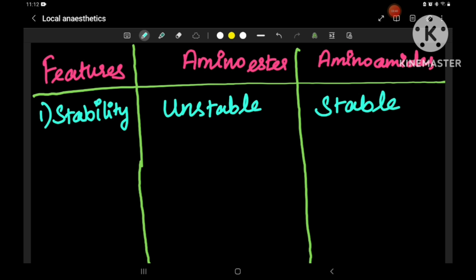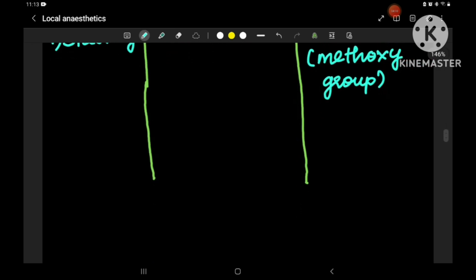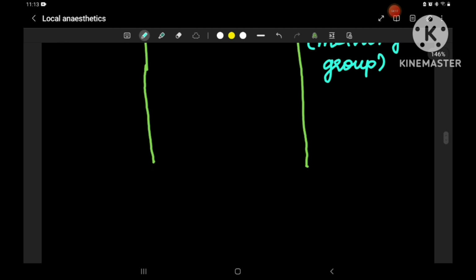And why they are more stable is because of the presence of methoxy group. Because of the presence of methoxy group, these amino amides are more stable. So this is the first point: amino esters are relatively unstable in solution, whereas amino amides are relatively stable because of the presence of methoxy group. So let's go to the second point, which is metabolism.